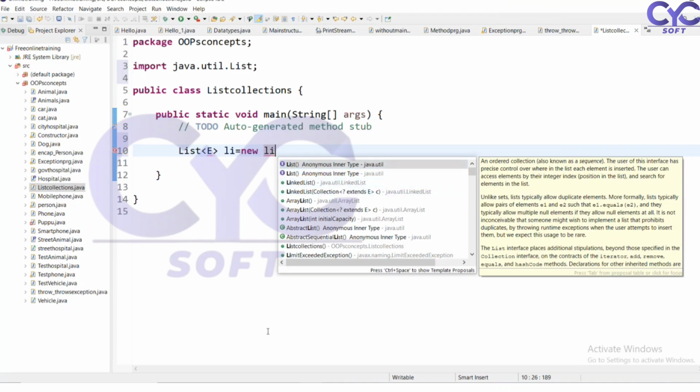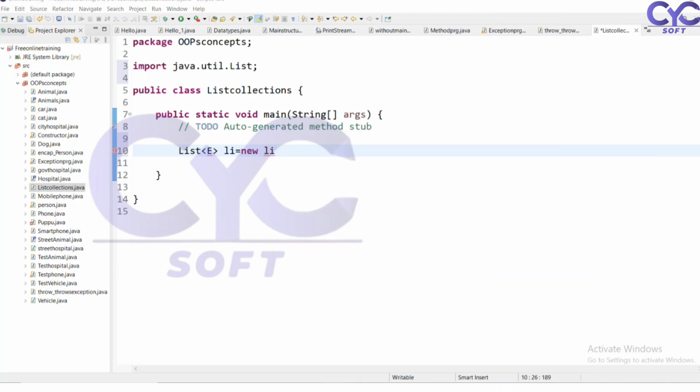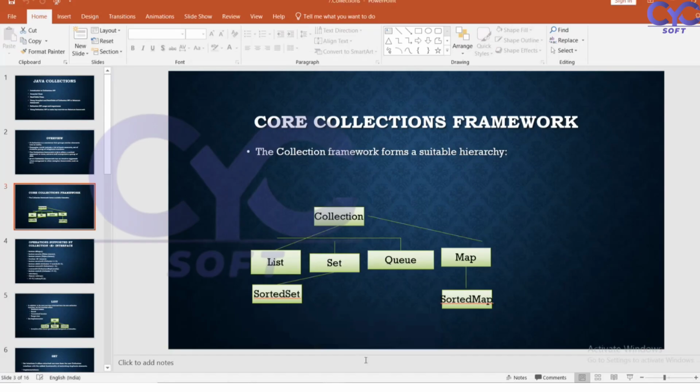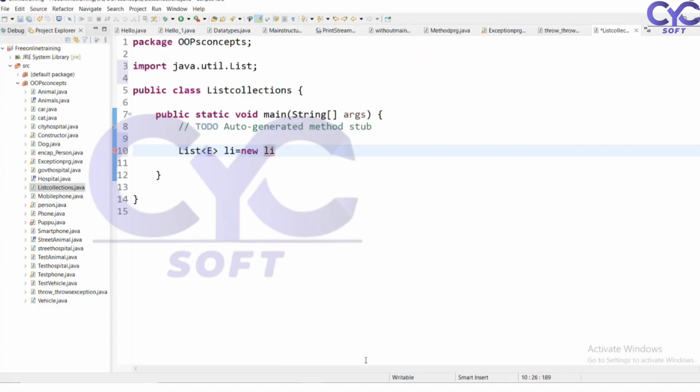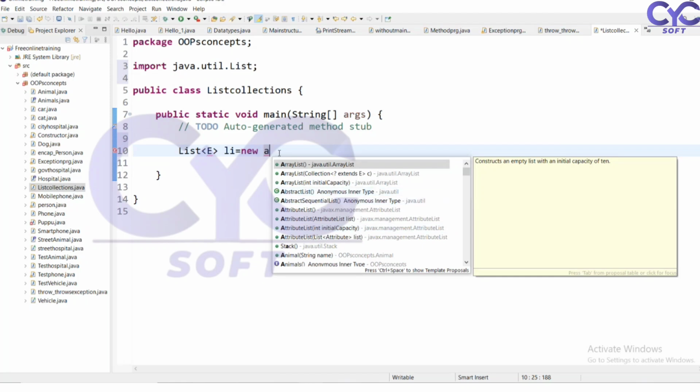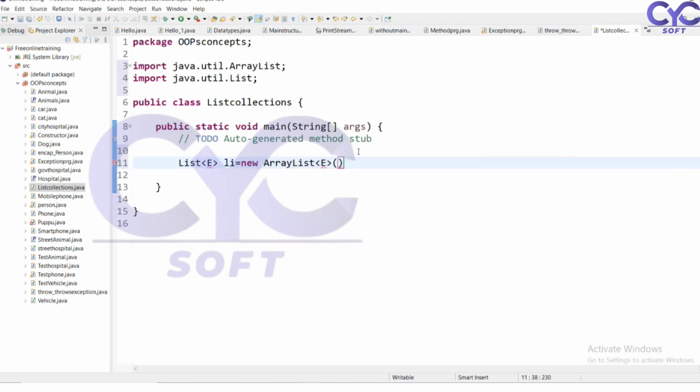For the list, we have ArrayList, Vector, and LinkedList. We have to use these to get the elements. We can get the positions, access, search and customize the iterations, and range values we can specify. Here I am not being specific, I am just mentioning this with the ArrayList.